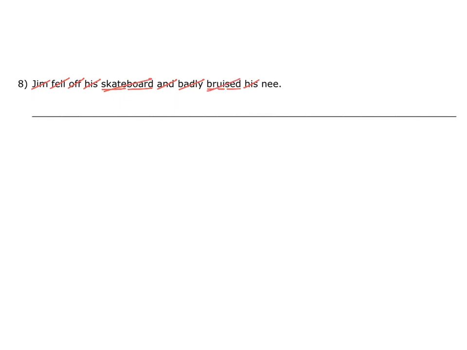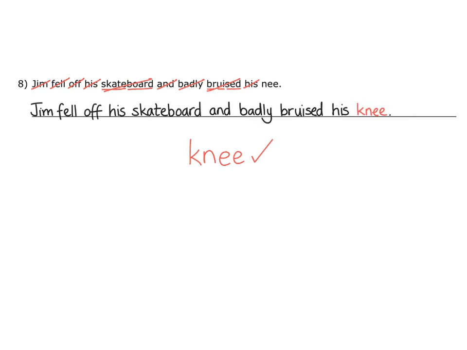This leaves the word knee. You can see we have the n and double E making an E sound, but there should be a silent letter at the beginning of the word knee in order to spell it correctly. The silent letter is the letter K. This is the correct spelling of the word knee, and we should insert this back into the sentence. It should now look like this. Jim fell off his skateboard and badly bruised his knee.